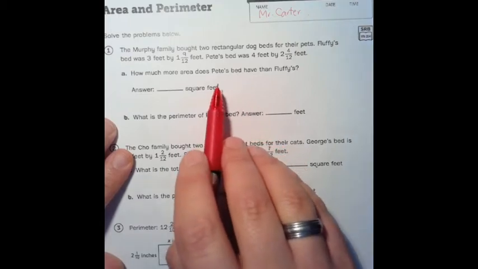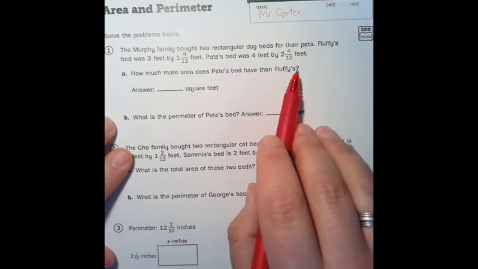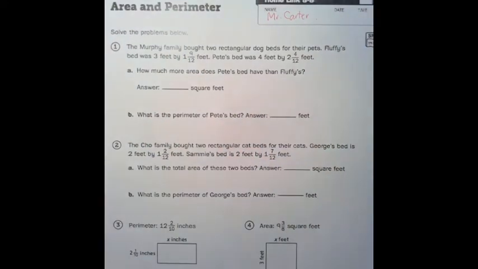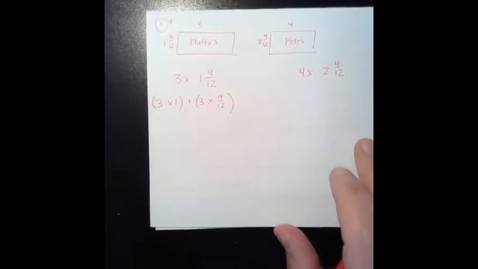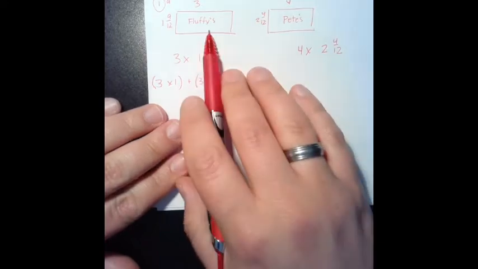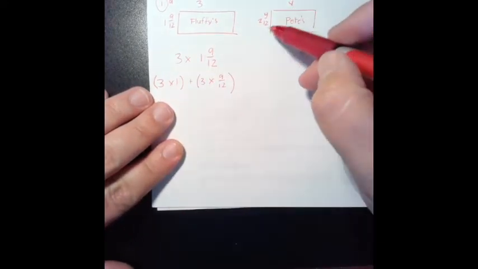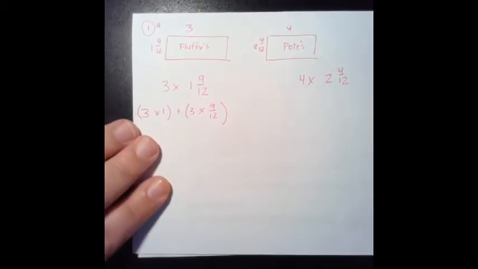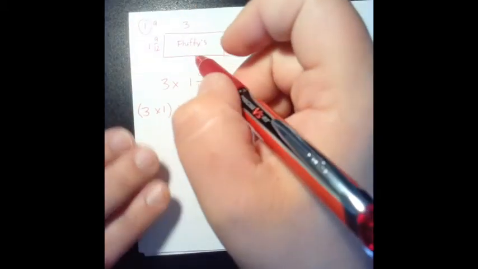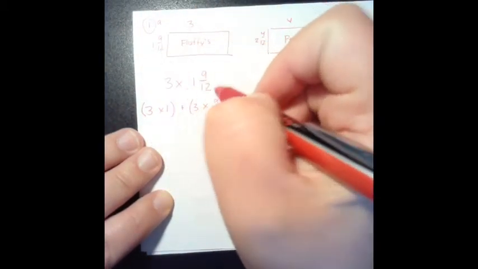So in order to figure that out, we need to figure out the area of each bed, and then we're going to subtract the two from each other to figure out who has the more area. So let's go through that. So we have 2 beds. We have Fluffy's, that's 3 by 1 and 9/12, and Pete's, that's 4 times 2 and 4/12. Okay, so to find the area, we got to multiply the length times the width. So it's 3 times 1 and 9/12.